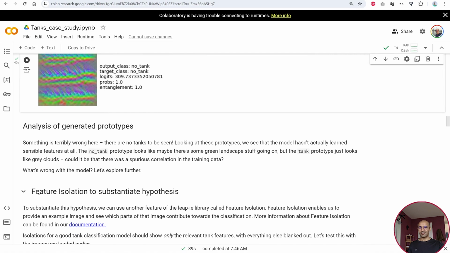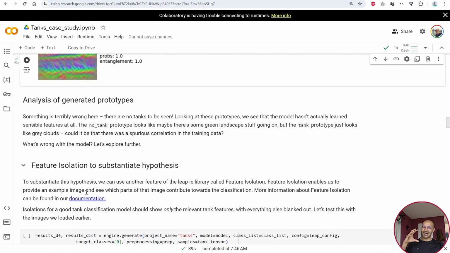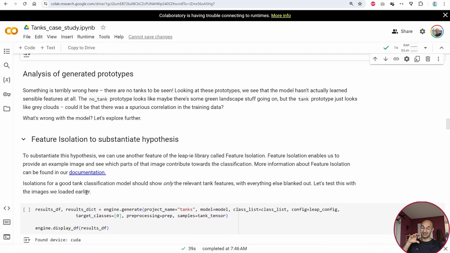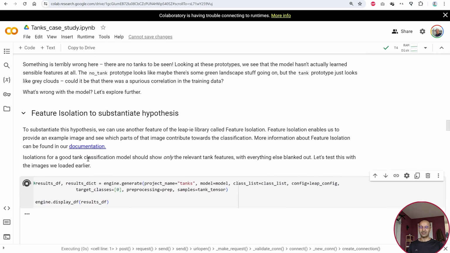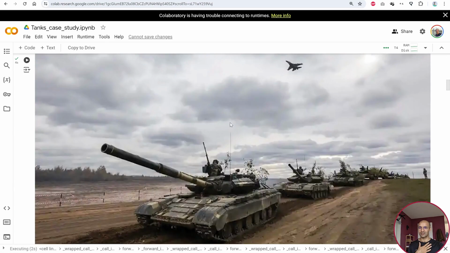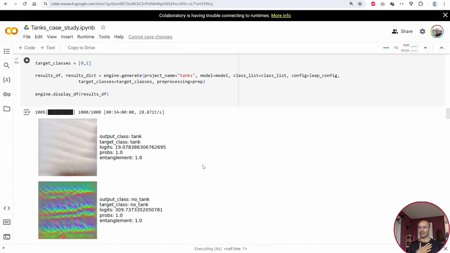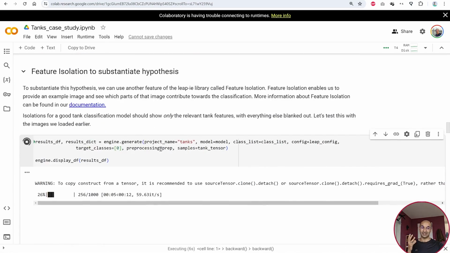We can use feature isolation to understand what kind of features from an input picture the model is looking at to make a certain prediction. So in this case, for example, we can feed the picture that we saw before as input, to see what kind of features the model is looking at to predict a tank. Let's see.